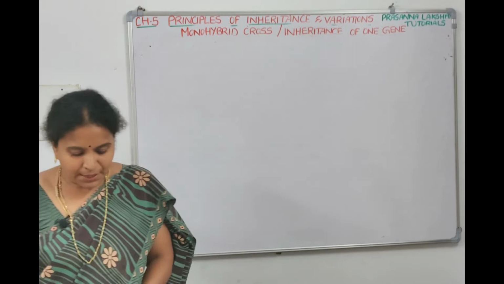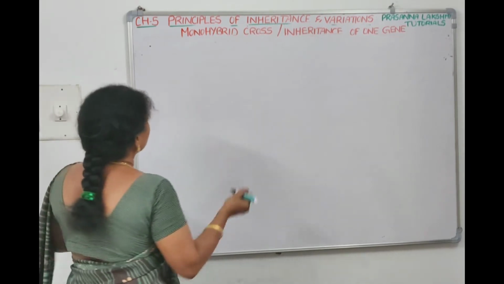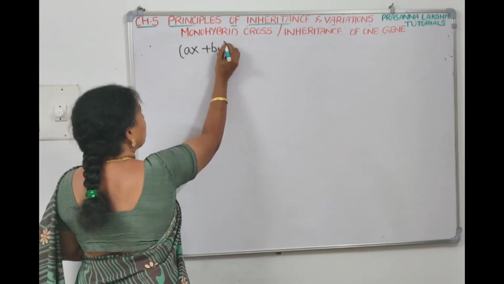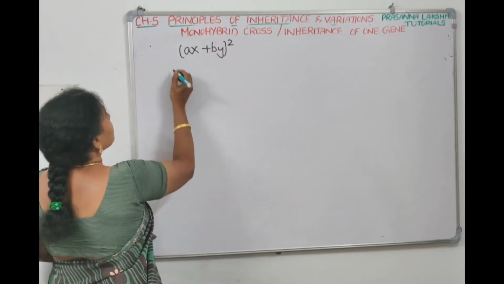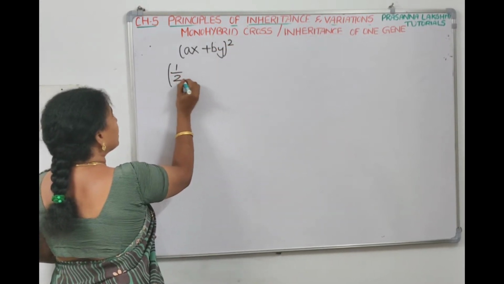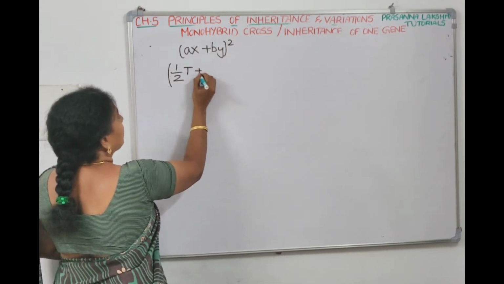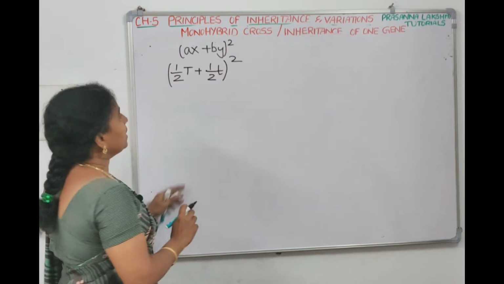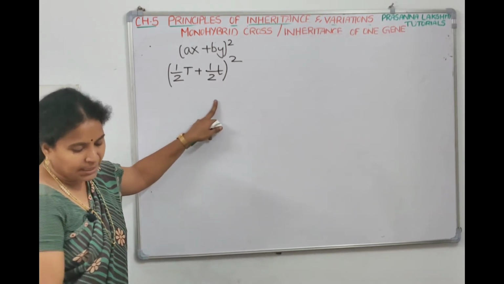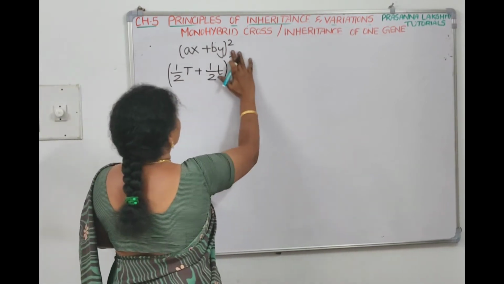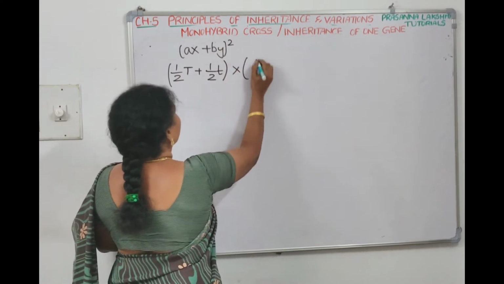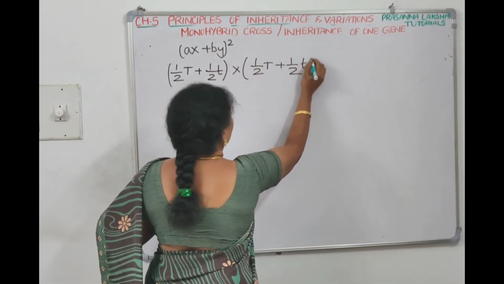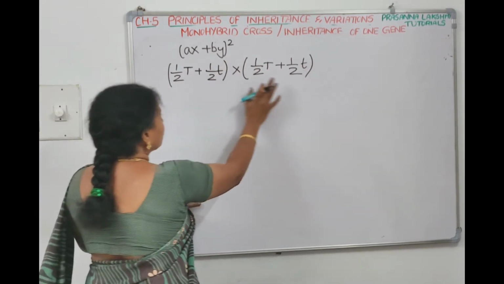So we represent it as 1/2 T plus 1/2 t whole square, which means we can represent it 2 times. So instead of square, I wrote it 2 times.